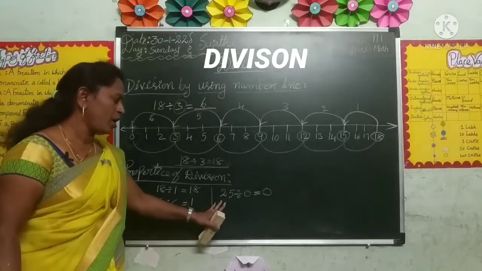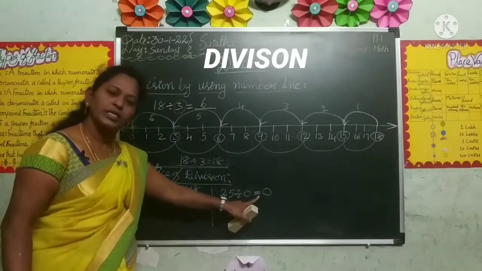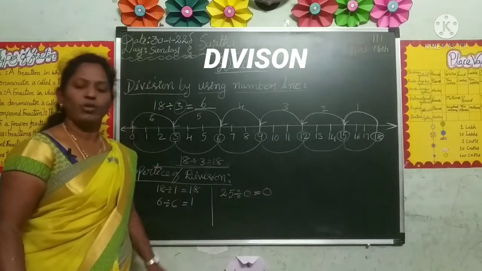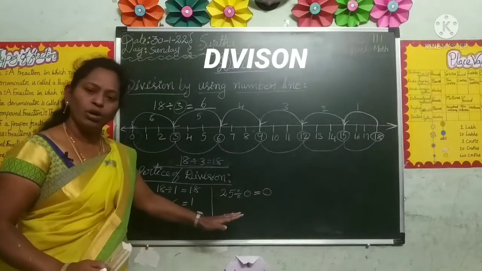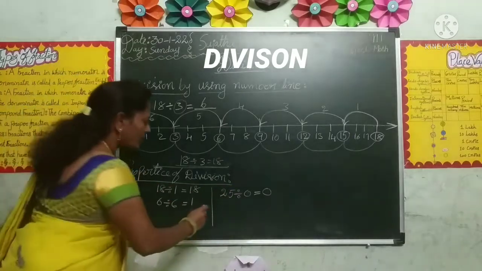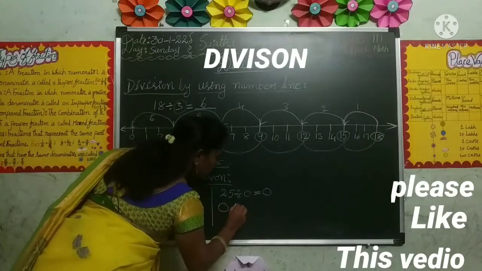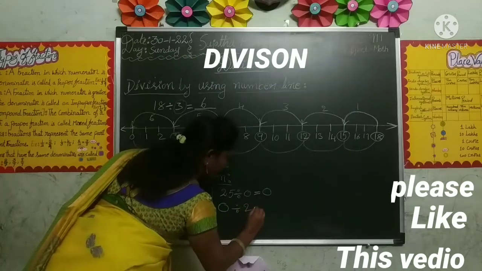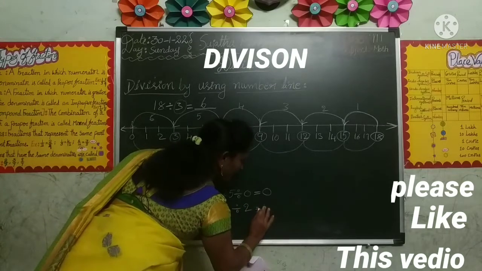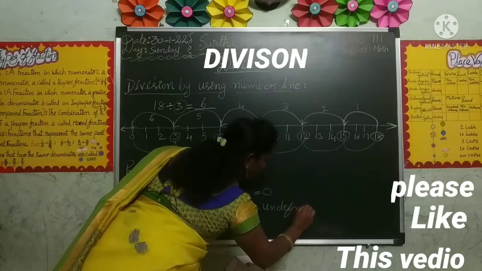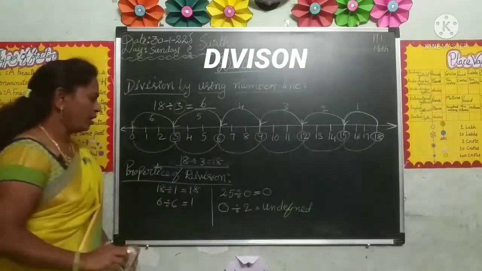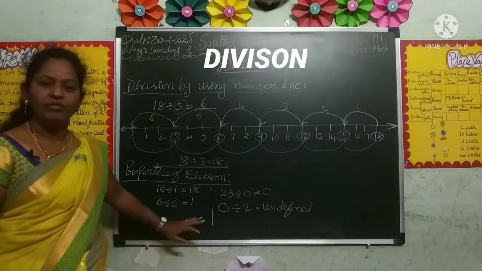But divide by 0 is not defined. See, divide by 0 is not defined. These are the properties of division.